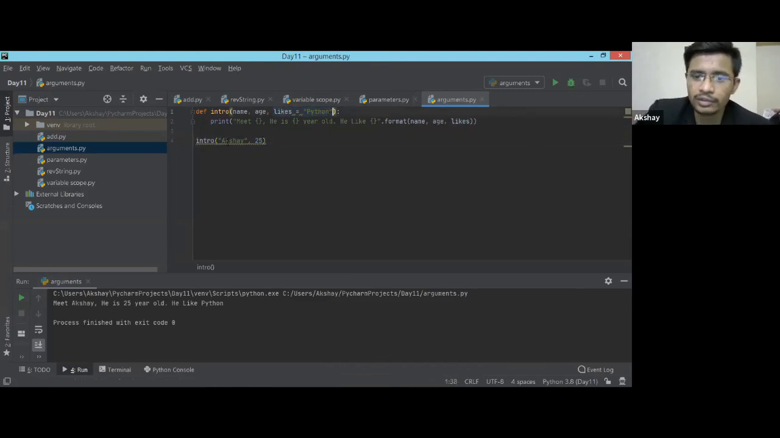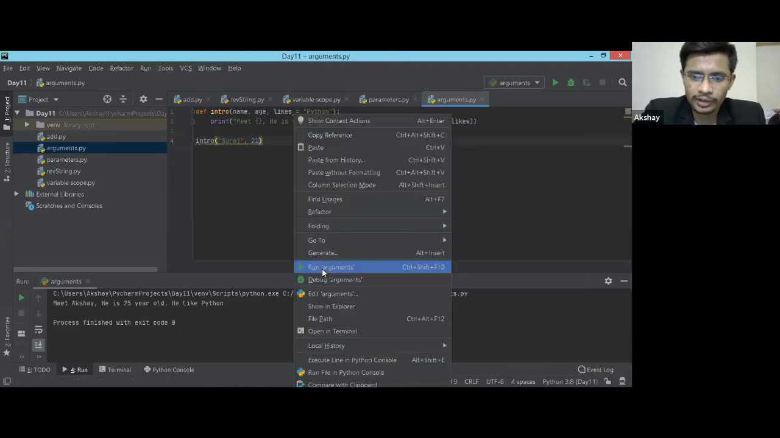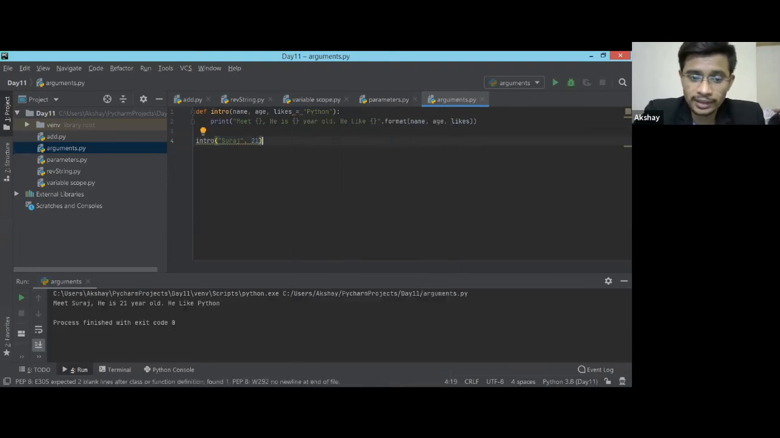Now if I change the name to Suraj, Suraj, tell me your age. Okay, Suraj is gone. Let's assume 22. Is it 21? Okay, taking 21. If I run this code, I'm going to get the output: meet Suraj, Suraj is 21 years old and he likes Python.